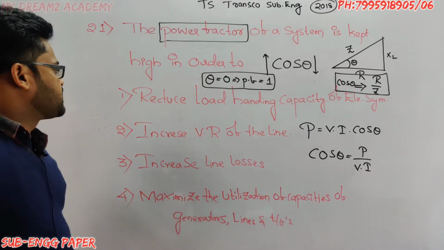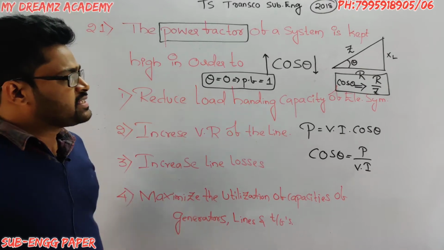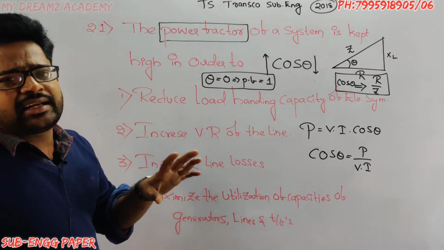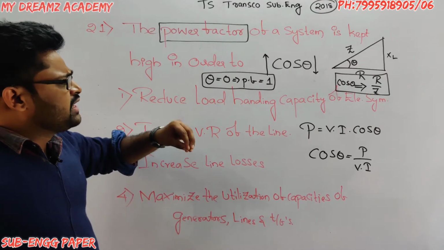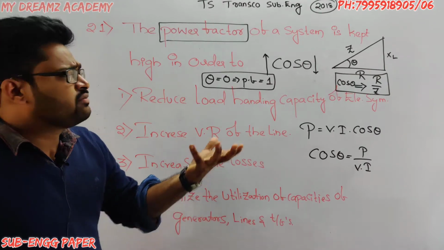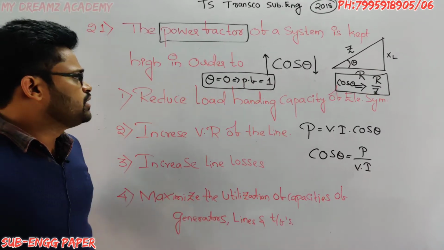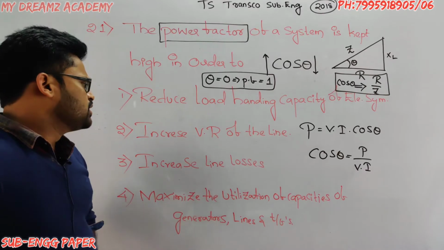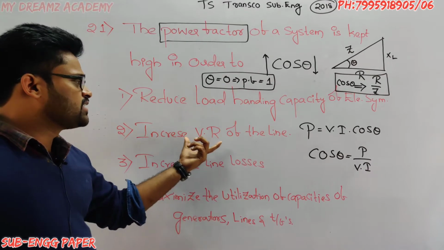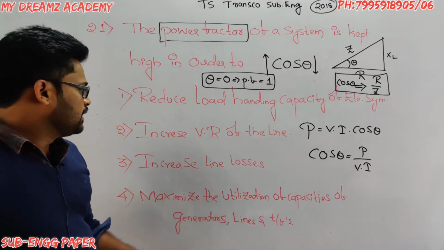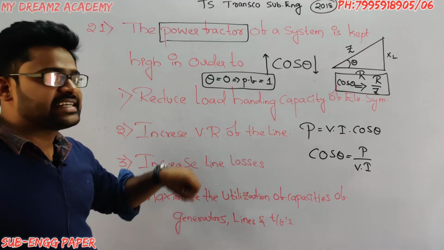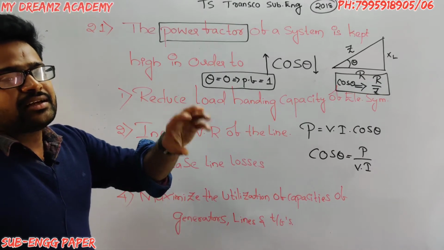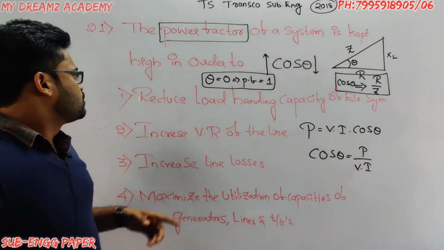We will read the options now. Reduce the load handling capacity of the electrical system. It is in no way related to load handling capacity. If the power factor is very high, how can it reduce the load handling capacity? This is wrong. Next, increase voltage regulation of the line. Voltage regulation is a bad effect. Here voltage regulation is increasing, it is not improving. Increasing voltage regulation is a bad effect on the power system.